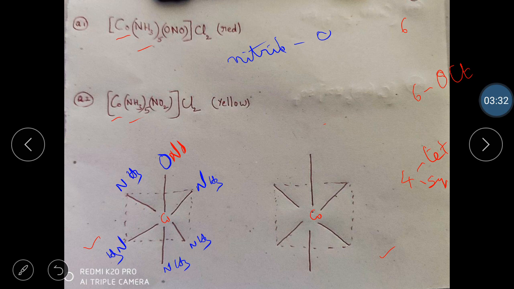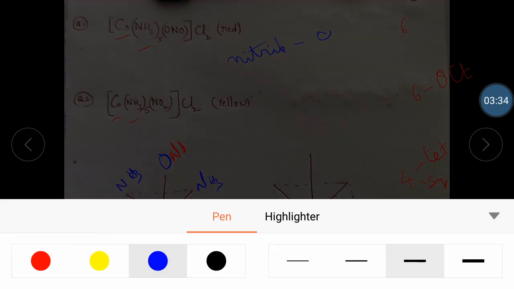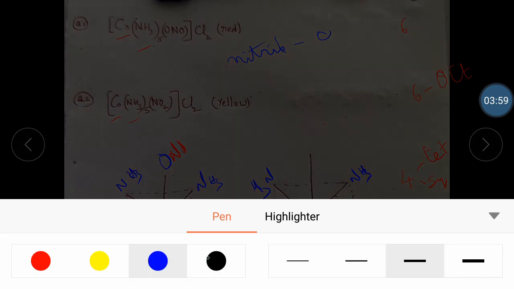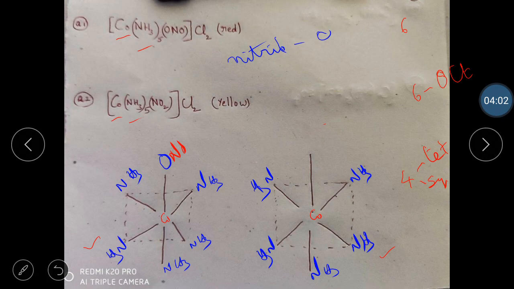What about the second complex structure? In the second complex structure, the nitrogen of amine is bonding. Be careful, I cannot write H first, I should always write N first for bonding. So N is the one which is bonding here, and the remaining you just fill: NH3, NH3, NH3, NH3. And what remains is NO2. How should I write it? If you see clearly, I have NO2, so I will write N first, O2 next.